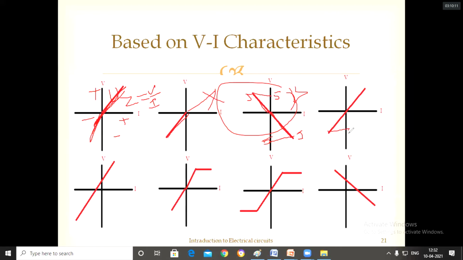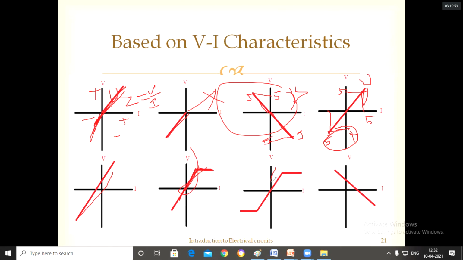Suppose here it is 4, and here it is 5, and here it is the same 5, but here it is 5. So here the ratio 5 by 4 is different from 5 by 5. The ratio will be different. So even though it looks like the same characteristics, the VI ratio is not the same, then it is also unilateral. Up to this point it is okay, but here it is constant. So the VI ratio is not the same, so it is unilateral.